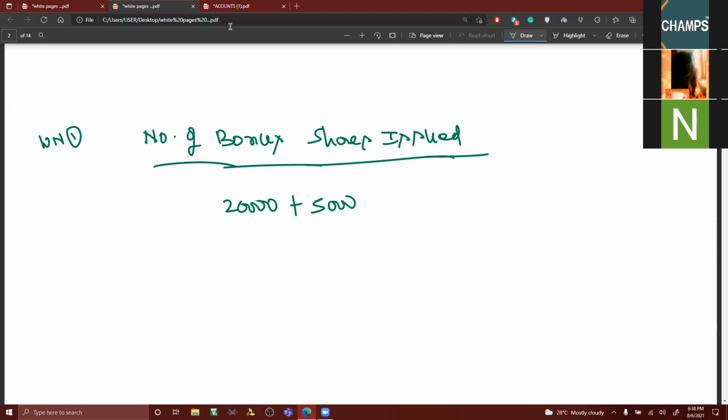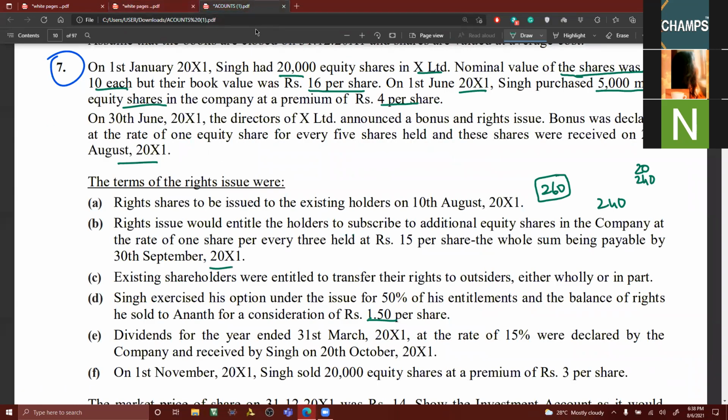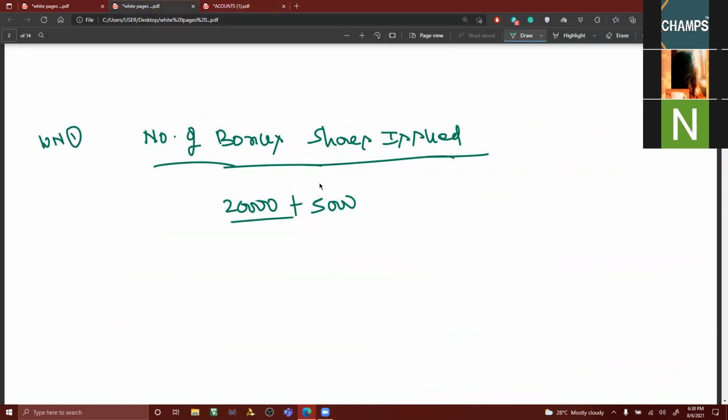And what is the statement he said? For every 5 equity shares, 1, means divided by 5 into 1. Am I right? 25,000 by 5, 5,000, no? Right. 5,000 bonus shares.